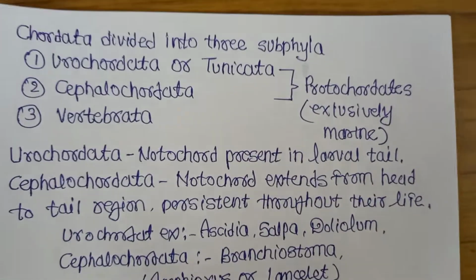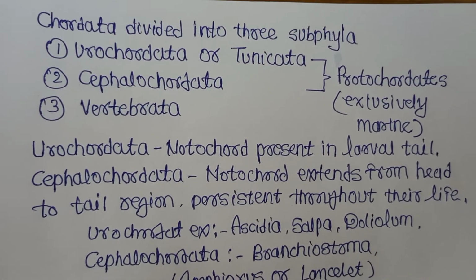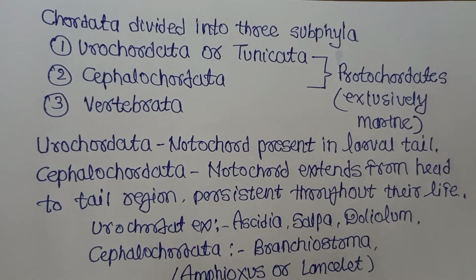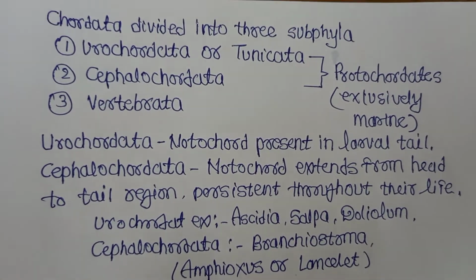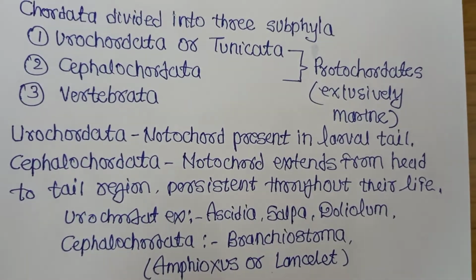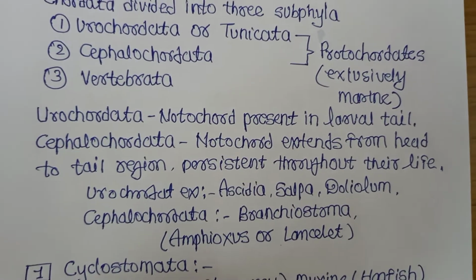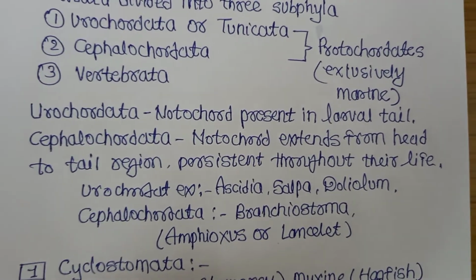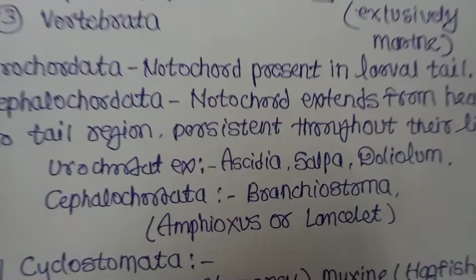Chordata is divided into how many types? 3 types: Urochordata, Cephalochordata and Vertebrata. Urochordata is also called Tunicata. Then Cephalochordata. These two together are called what? Protochordata, primitive chordates. They are exclusively marine. Urochordata means what? Uro means tail. Notochord is present in which region only? Larval tail. Example of urochordata?